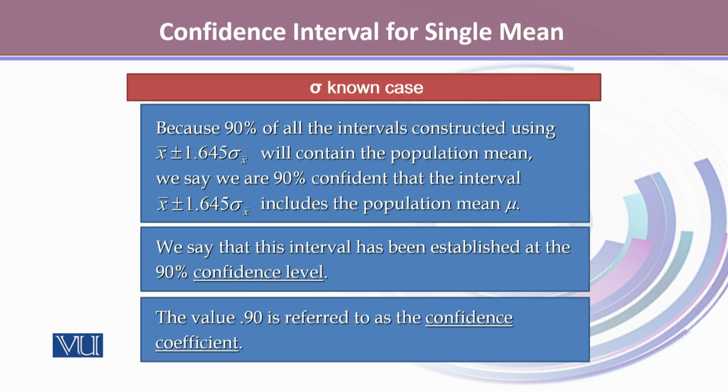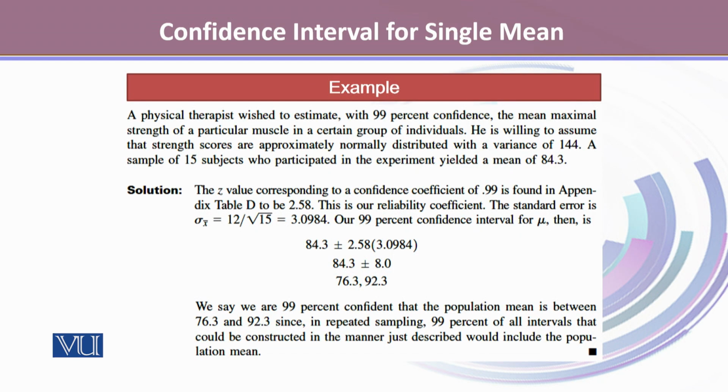Because 90% of all the intervals constructed using x bar plus minus 1.645 sigma x bar will contain the population mean, we say we are 90% confident that the interval x bar plus minus 1.645 sigma x bar includes the population mean mu. We say that this interval has been established at the 90% confidence level, and the value 0.90 is referred to as the confidence coefficient.